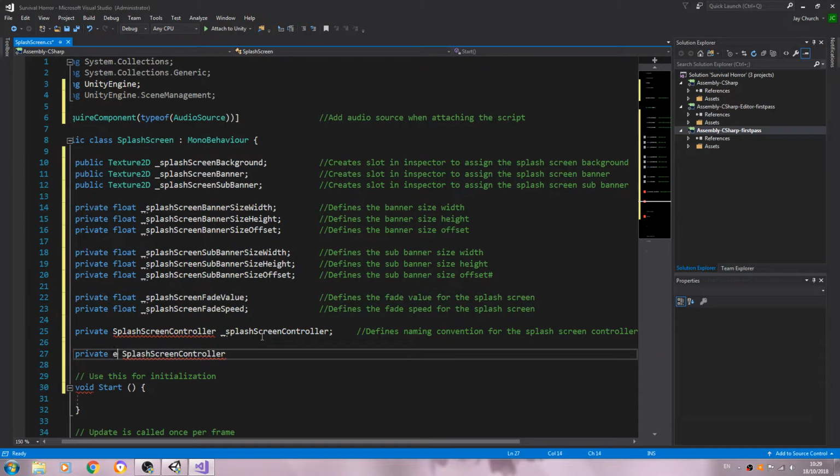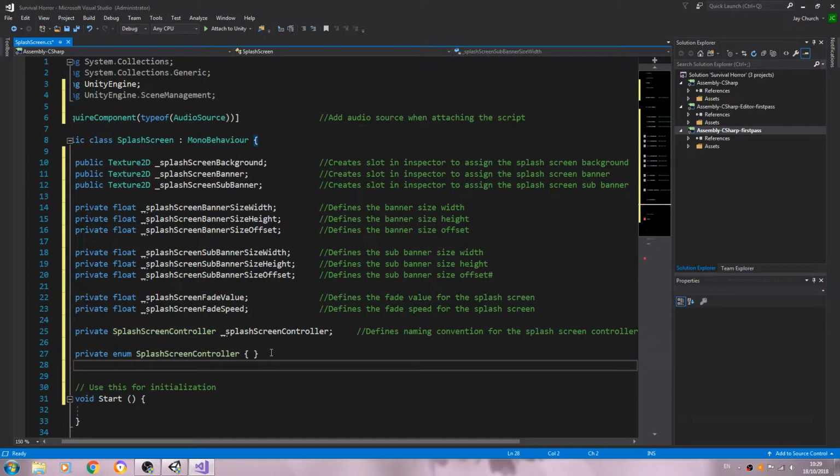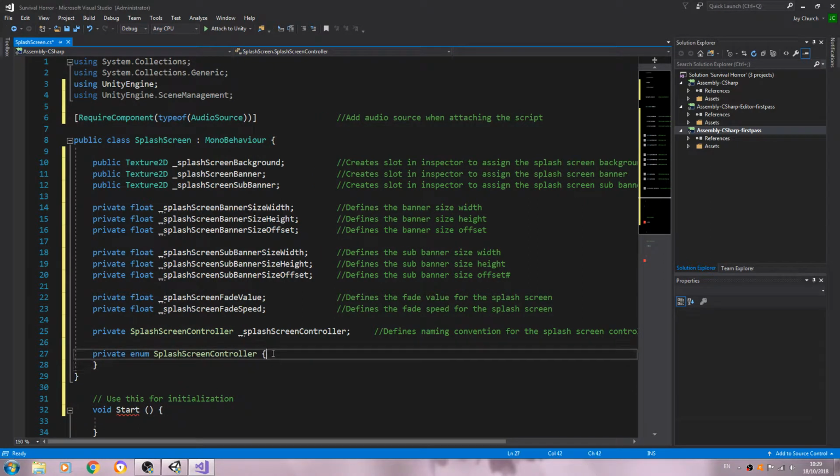And private enum, and we'll open and close brackets.